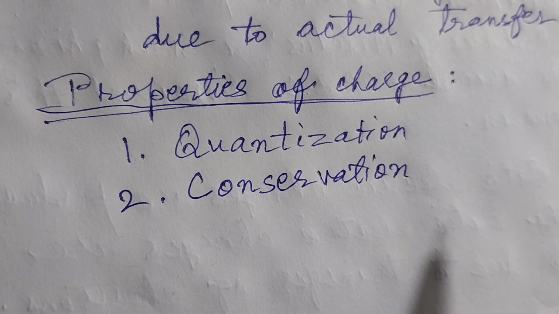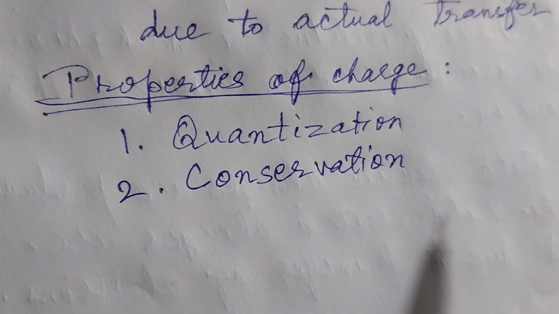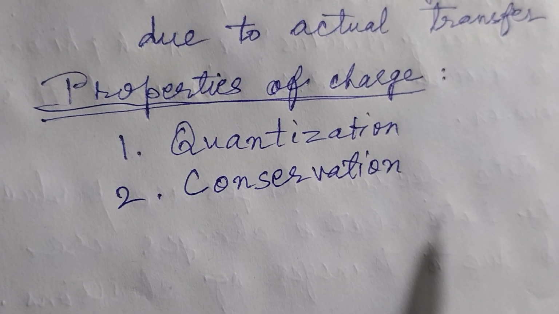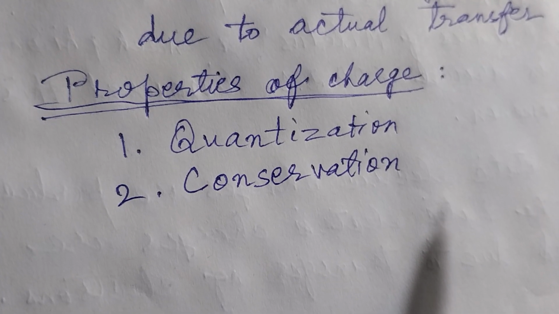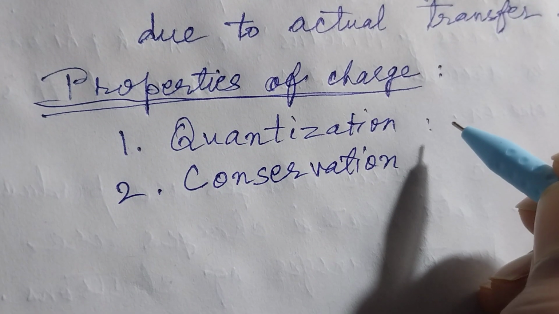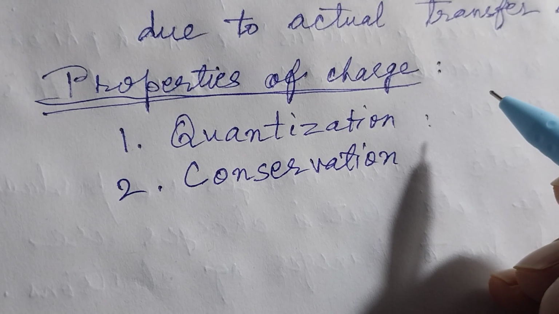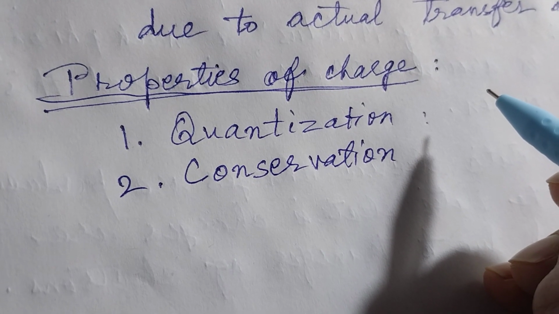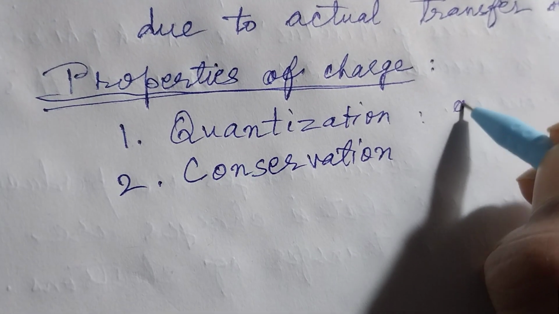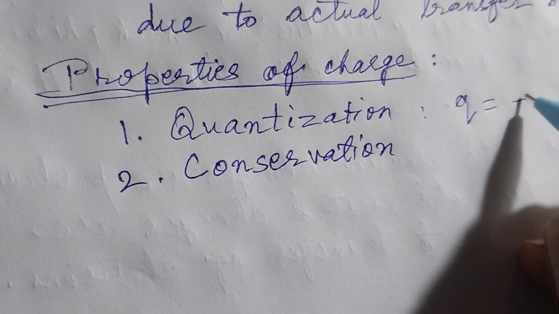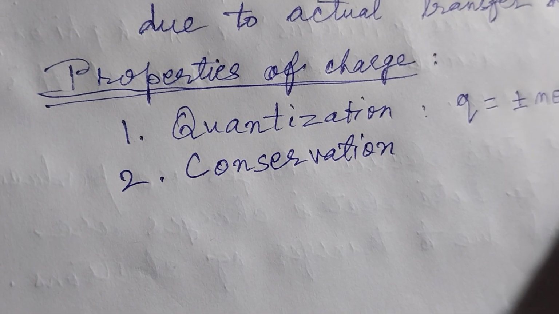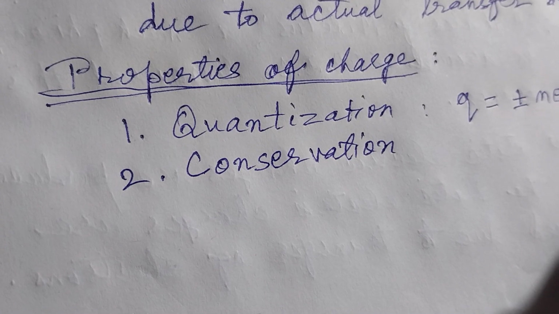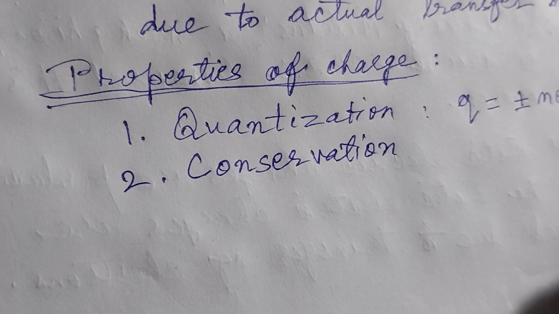Quantization of charge means electric charge can exist only as an integral multiple of charge on an electron. Integral multiple of charge on an electron means Q equal to plus or minus Ne, where N is an integer.